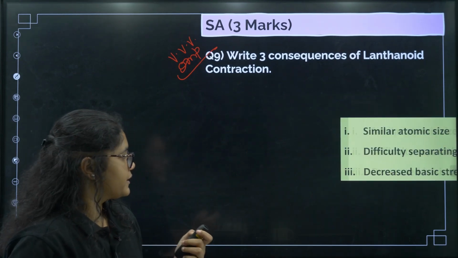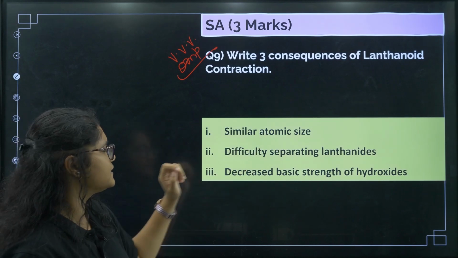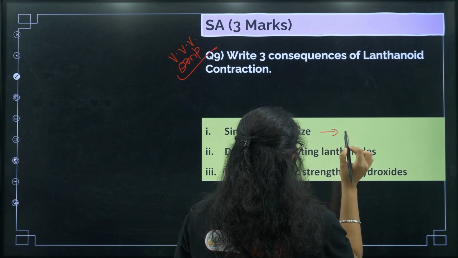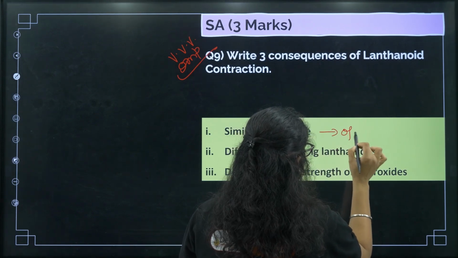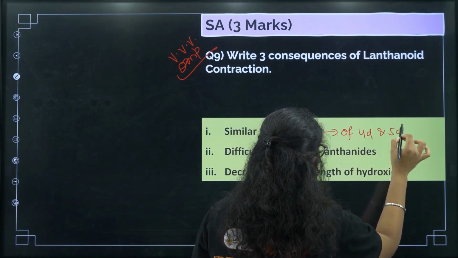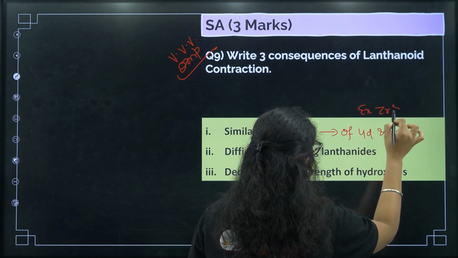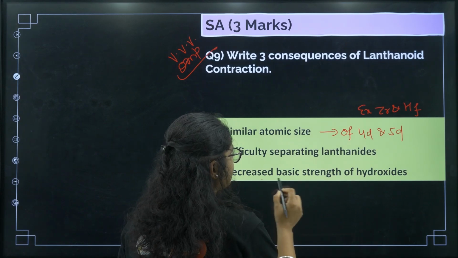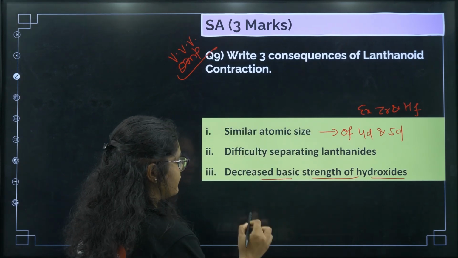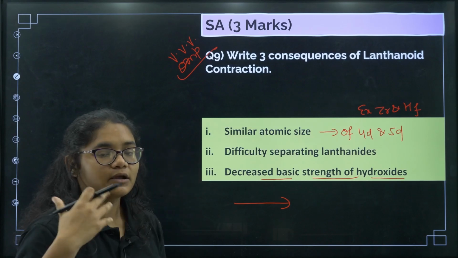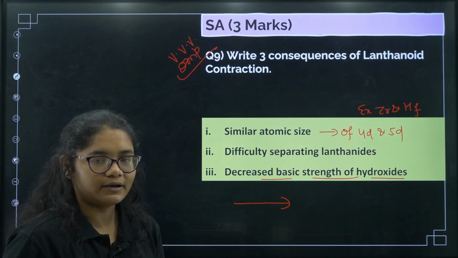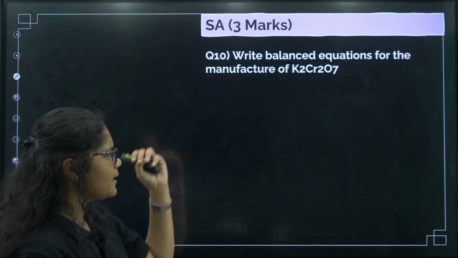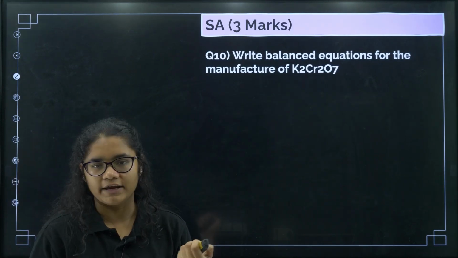Okay, so you can see the reason here. Similar atomic size. So what is the consequence of this similar atomic size? It is similar atomic size of 4d and 5d. Here you can mention example, zirconium and hafnium. Now difficulty in the separation of lanthanides, and the decreased basic strength of hydroxides. As we go along the period, the bond becomes stronger and stronger, OH minus cannot be released, so the basic strength decreases.